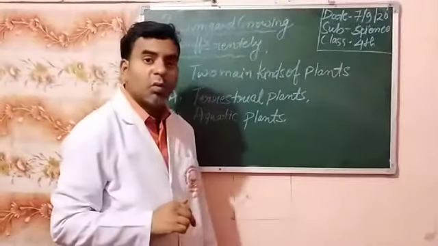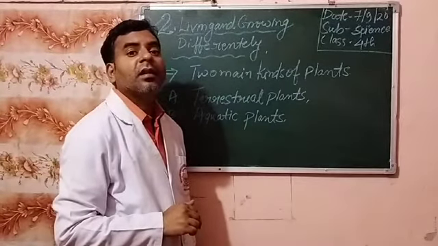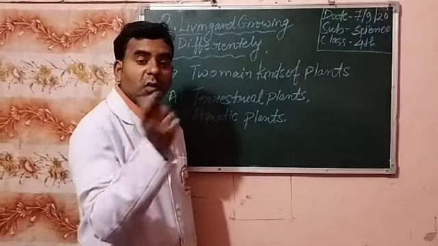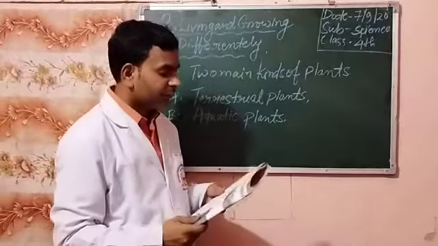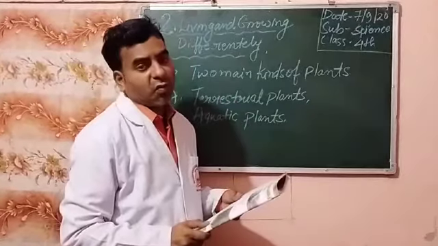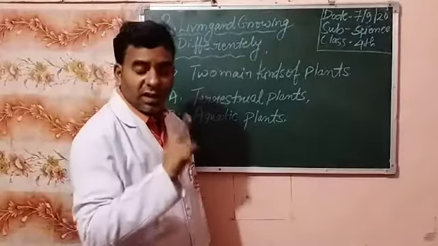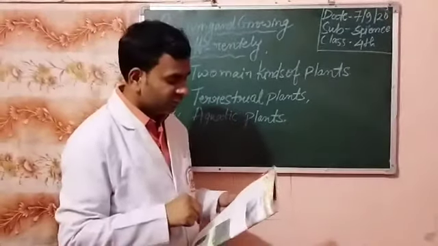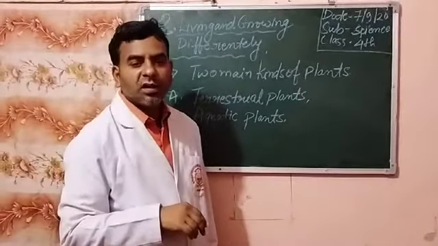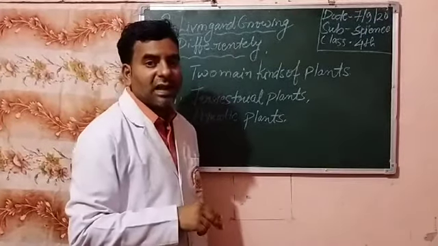And aquatic means those plants that grow in water. Small definition: plants are found all over the earth. The earth is divided into two parts, land and water: 70% water and 30% land.